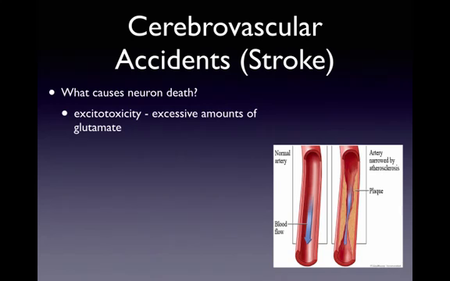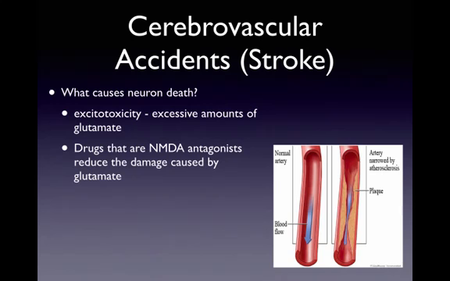When a cell is full of excess calcium and sodium, it's toxic, and that's what kills the cells. The sodium causes the neurons to absorb water and swell, and other changes take place in that neuron that contribute to its death. So drugs that are directed at preventing glutamate from binding with the NMDA receptors, NMDA antagonists, have been shown to reduce damage caused by stroke, since the damage is caused by that excitotoxicity or that release of glutamate.